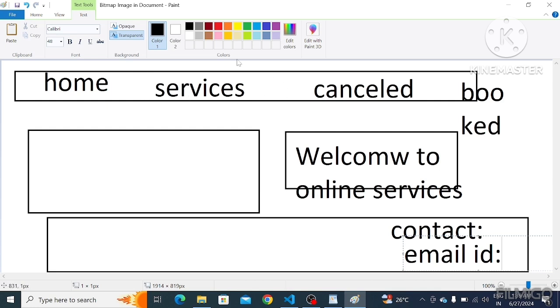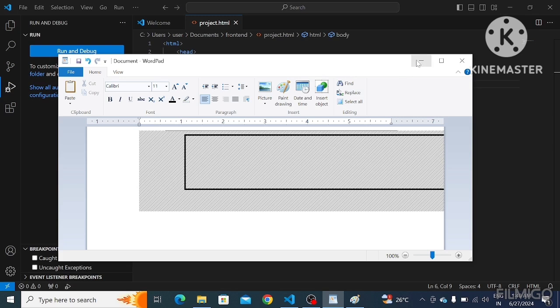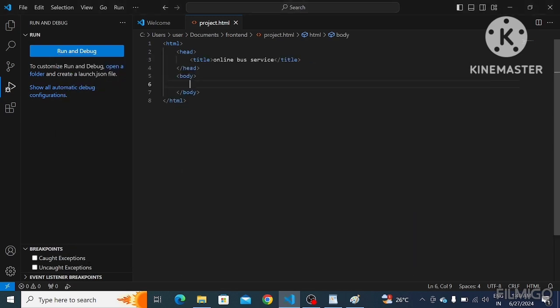Whenever we click services, we are going to see whatever services we have. When we click the cancel button, whatever tickets we cancelled, we are going to display those tickets in this web page. Next, booked: whatever tickets we have booked, it's going to display in this web page. This is the overview of this project. Now I'm going to implement all these things.